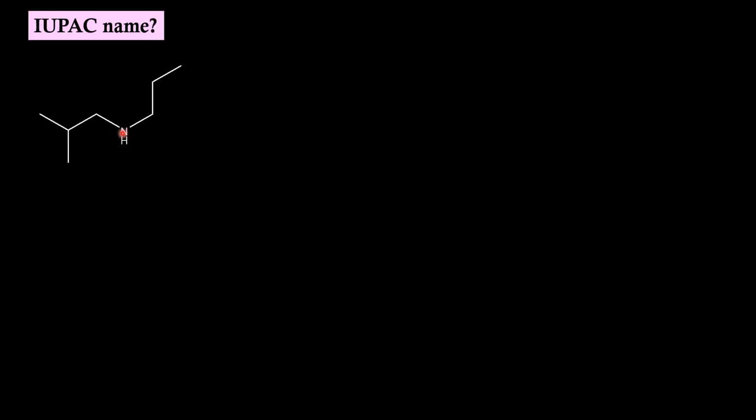Secondary amine again. Here we have 4 carbon atoms, on this side 3. So this is the parent chain and this will be considered as a prefix. If we number the parent chain, the carbon bearing the nitrogen will take the lowest number, that is 1. On the second carbon we have a methyl substituent.